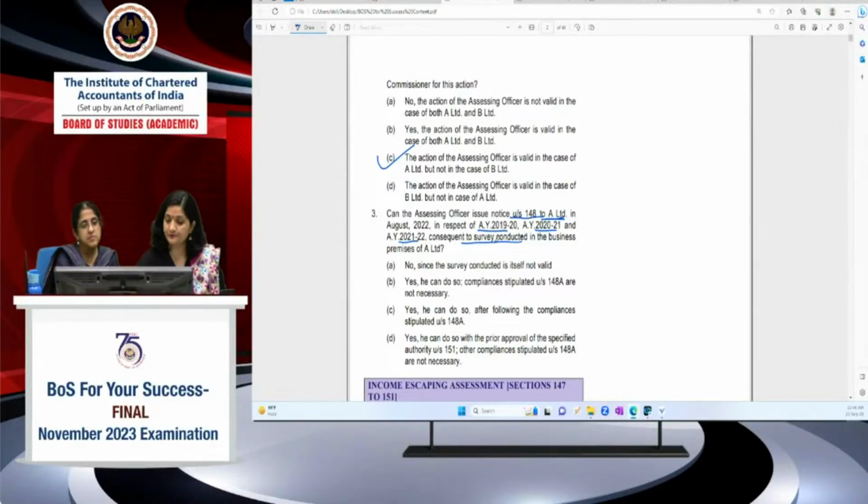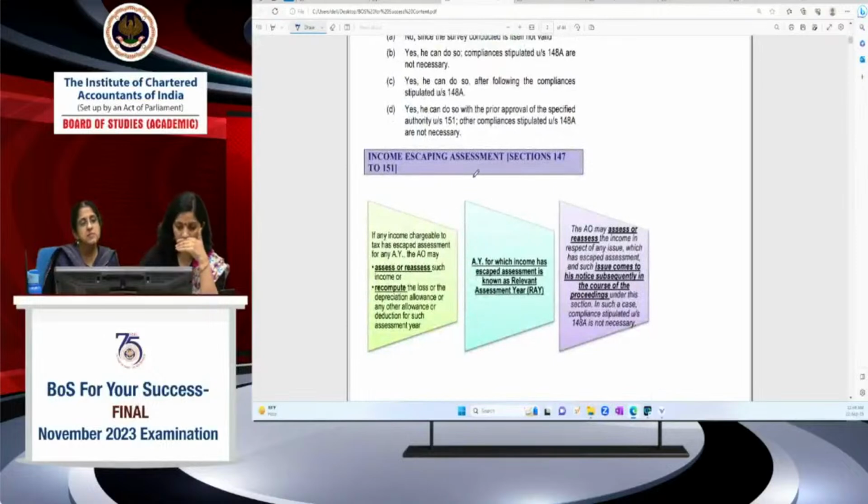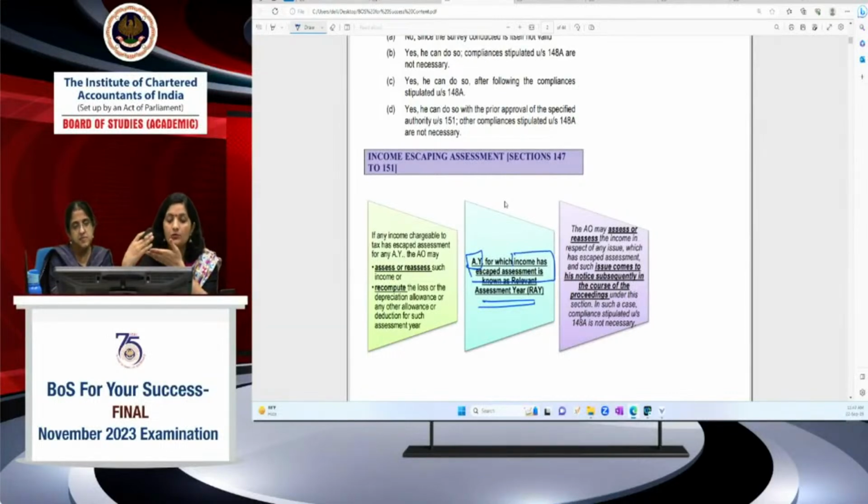तो अभी क्या है, लेट्स अंडरस्टैंड व्हाट इज दिस सेक्शन 147. जल्दी से एक बार रिवाइज कर लेते हैं. इनकम एस्केपिंग असेसमेंट में द असेसिंग ऑफिसर कैन इशू नोटिस, कैन असेस और रीअसेस द इनकम और रिकम्प्यूट द इनकम of the assessment year for which income has escaped assessment. जिसका इनकम एस्केप हो गया है, for that assessment year is known as relevant assessment year. The assessing officer can assess income which has escaped assessment and can issue notice if such issue comes to his notice subsequently. This is again very important.